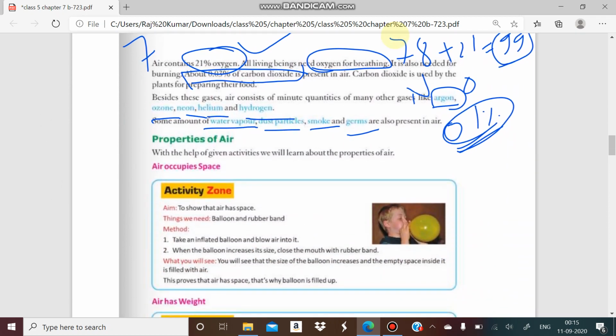Now we will see some properties of air. First, air occupies space. How can we say air occupies space? How do we define it, because this is a property of air? If you take a balloon and do this activity, then it will be clear.